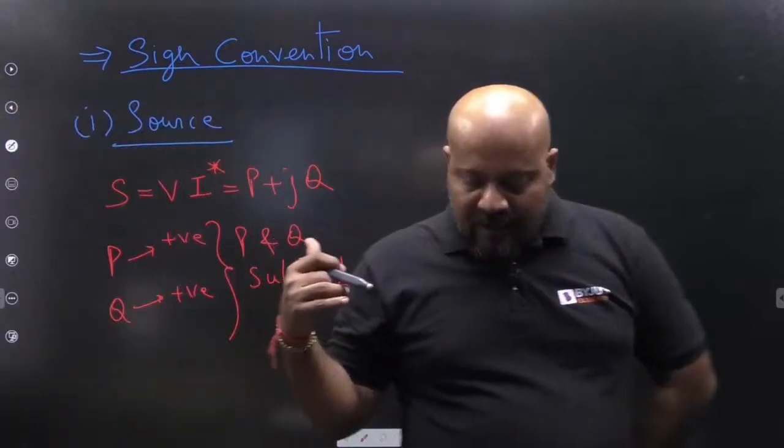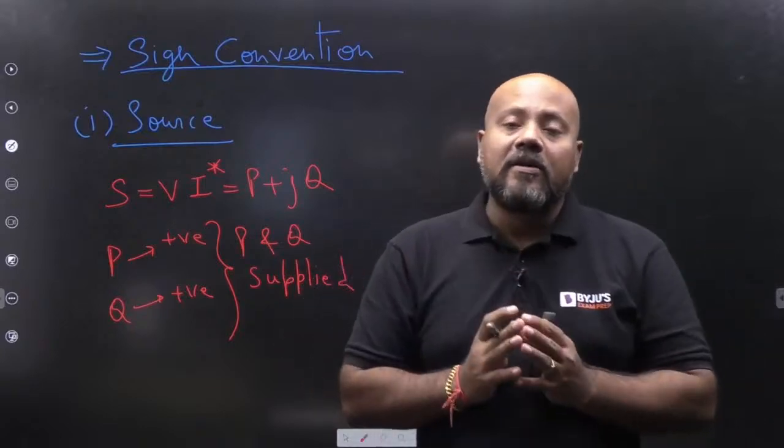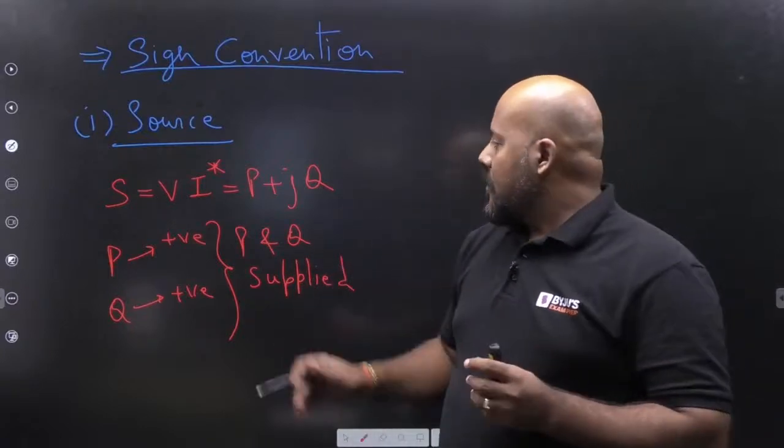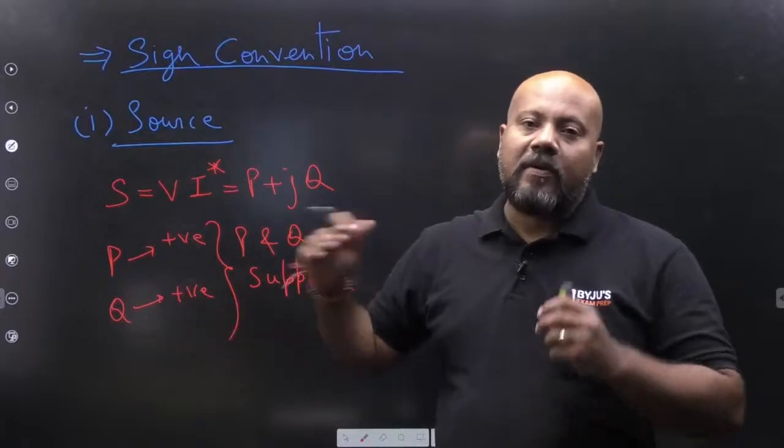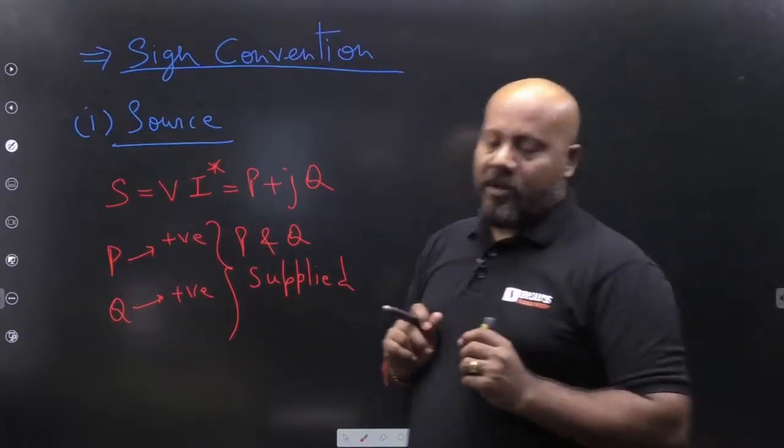So after applying this, if you are getting positive values for the real and reactive power, it means this much real power and this much reactive power is supplied by the source to the system.